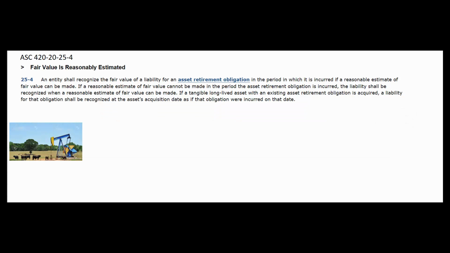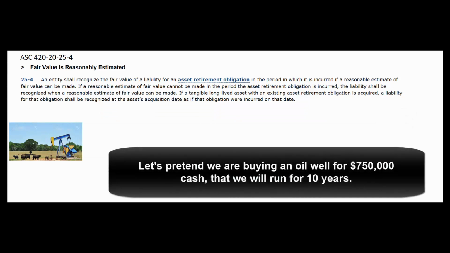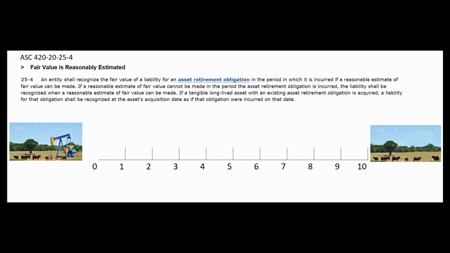Okay, let's pretend we're going to buy an oil well for $750,000 cash. Well, when we're finished drilling, when we take out all the oil we think we're going to get, we're going to have to restore the land. So we'll mine this thing for 10 years, and then we'll have an asset retirement obligation at the end of 10 years.